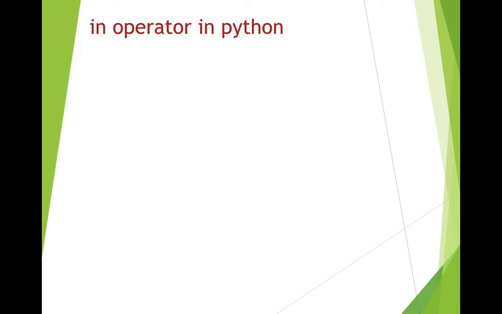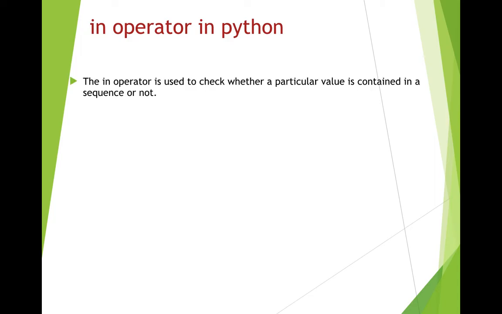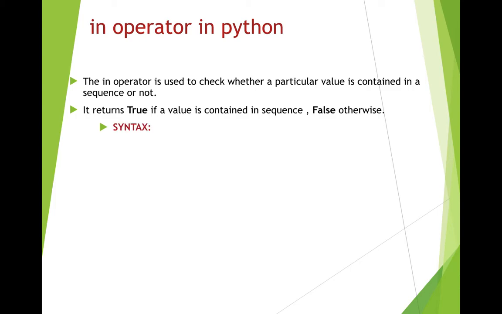Let's move ahead with the next concept, which is the in operator in Python. Now what is the usefulness of the in operator? The in operator is used to check whether a particular value is contained in a sequence or not. This operator checks whether the value that you want to search is present in your sequence or not. It returns true if a value is contained in a sequence, false otherwise. If the value is present in the sequence, then it will return true, otherwise it will return false.